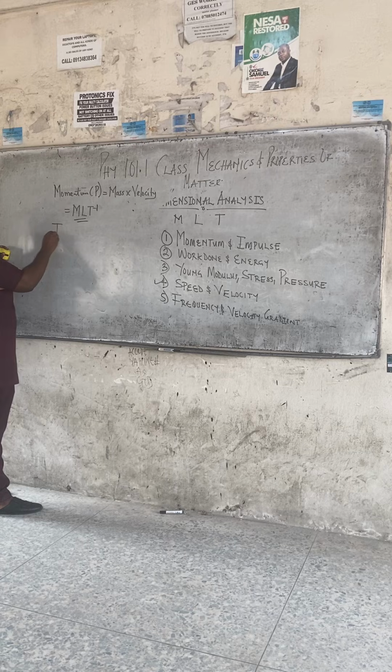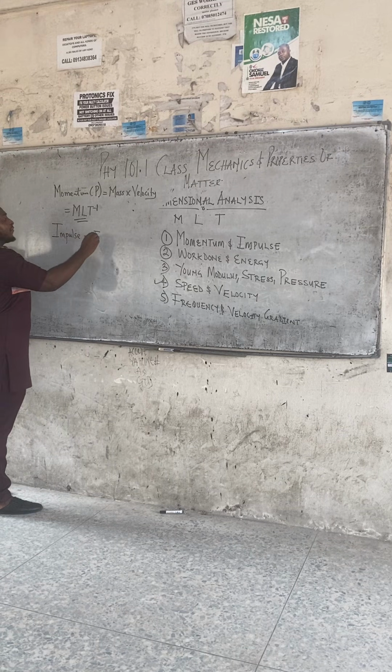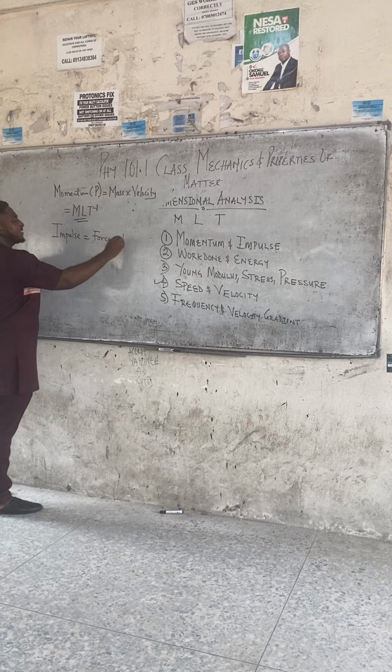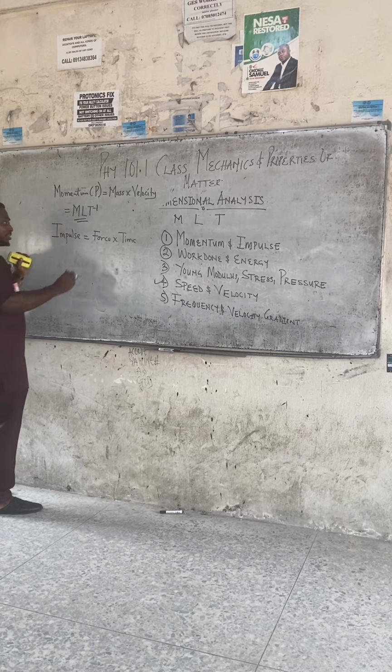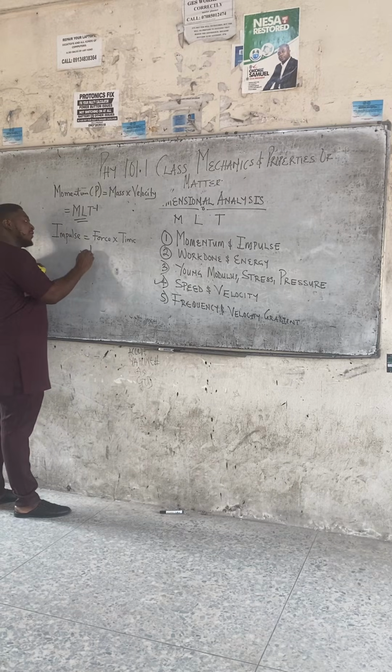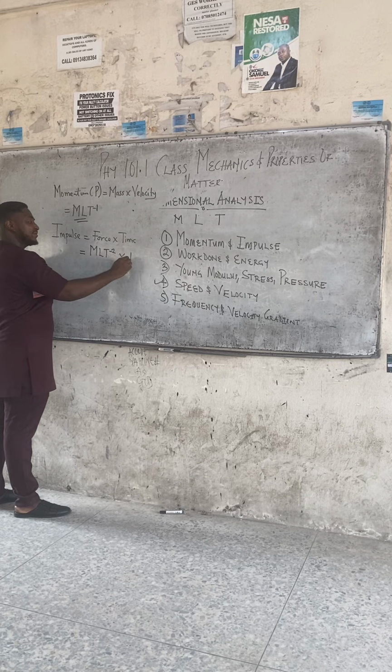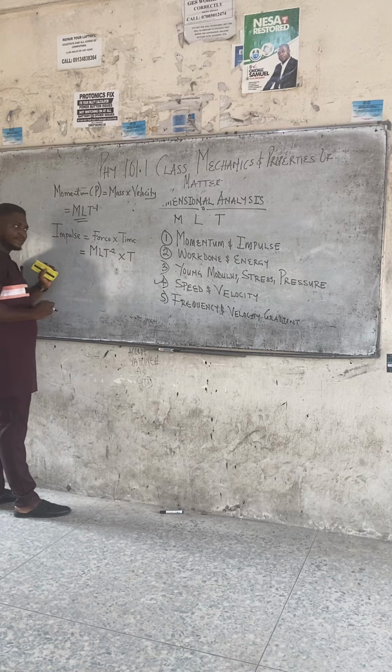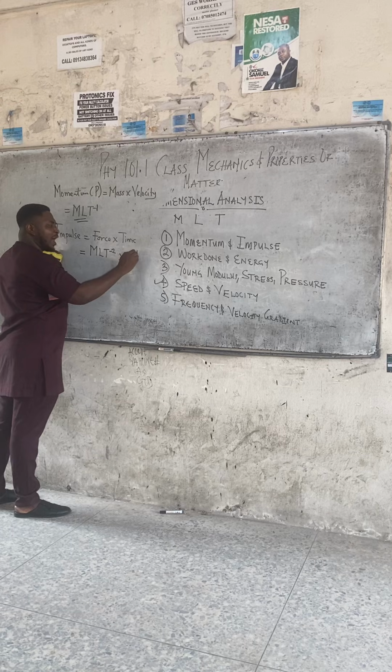Now, impulse. Why do we say momentum and impulse have the same dimension? Look at the formula. What is the formula for impulse? Force times time. Look at the two different quantities with two different formulas, but they have the same dimension. Watch. What is force? We've done force before. ML T minus 2. What's time? T. This T means T raised to power 1.